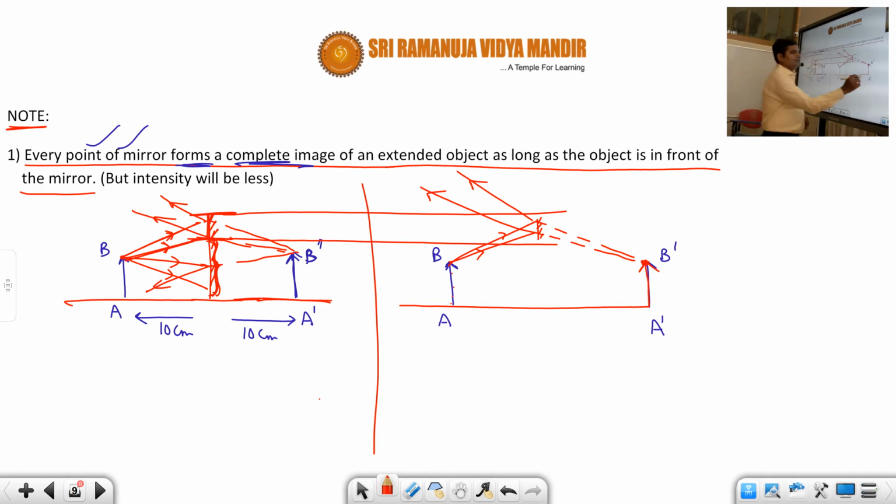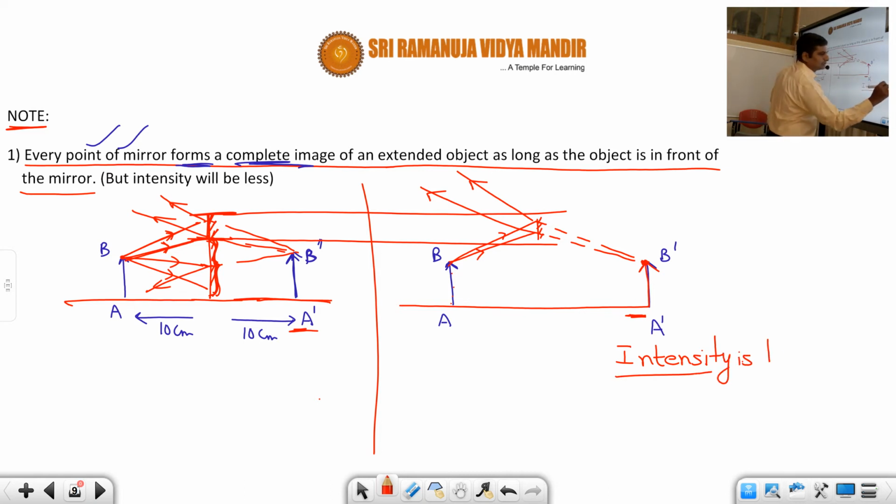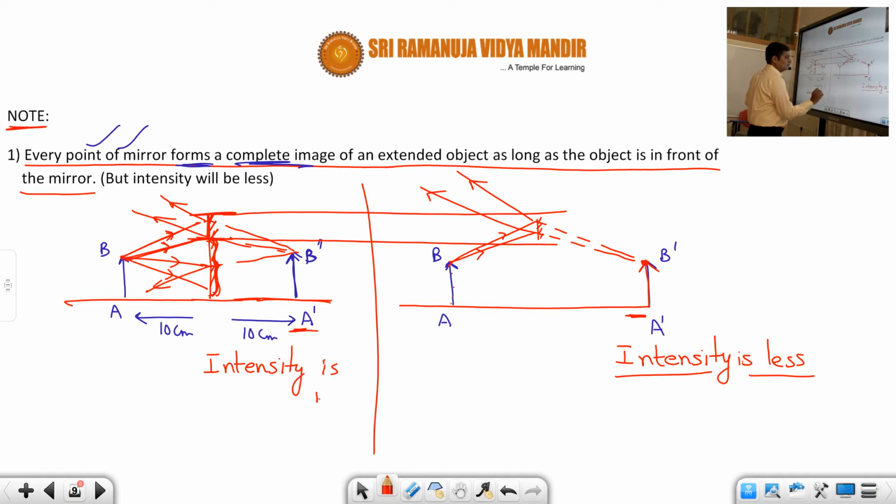But the difference between this image and the previous image is that the intensity of this image is less than the intensity of the previous image. The intensity is less here, whereas here the intensity will be more. I hope, students, you understood.